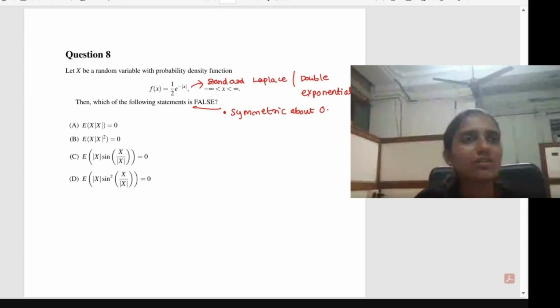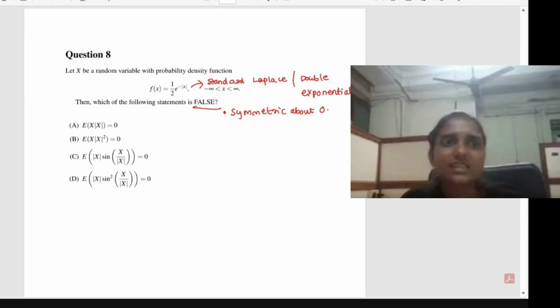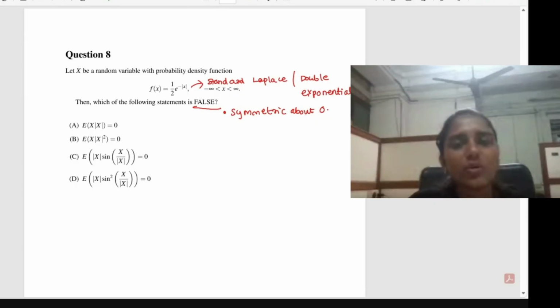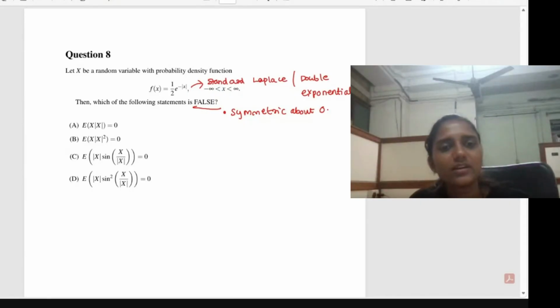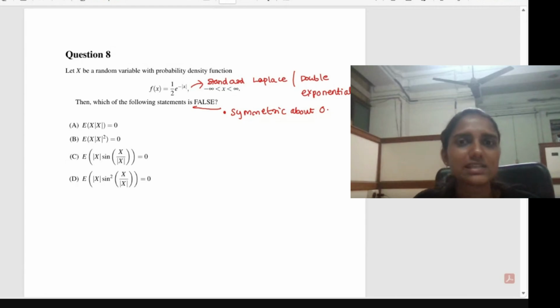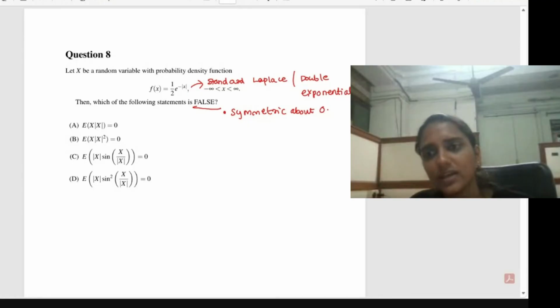Most of the time, whenever we see some answer as correct, we just mark that answer, so we don't read the question properly. Most of the time the question will be to find out the false statement, the false option. So you should be careful about that while solving the questions.